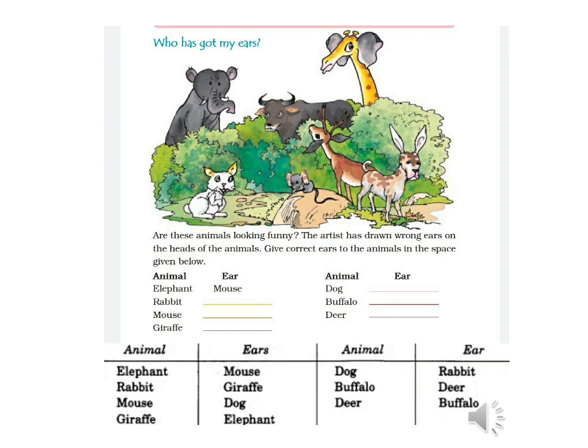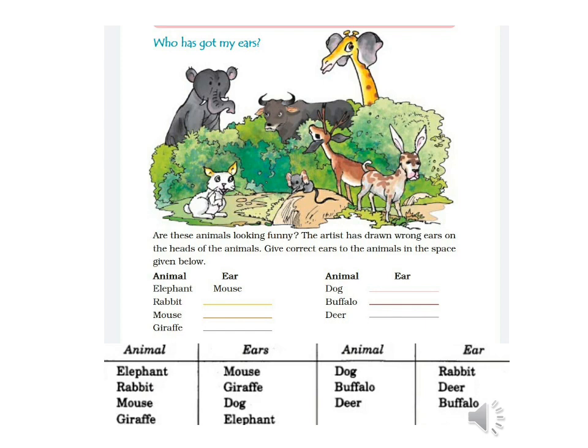Look at the picture. Are these animals looking funny? Yes, and why so? Correct, the artist has drawn wrong ears on the head of the animals. Give correct ears to the animals in the space given below. Here, the first animal in the table is elephant, and the artist has drawn the ears of a mouse on the elephant. The second animal is rabbit, and the rabbit has got the ears of a giraffe.